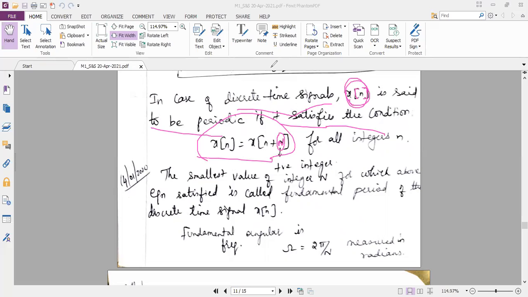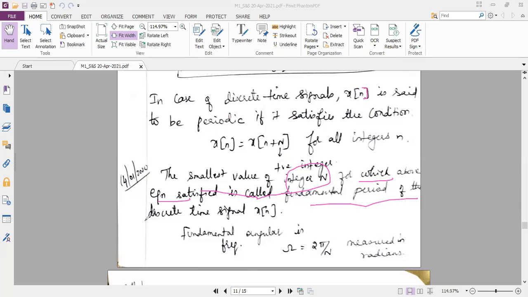And other definitions are similar to the previous continuous time signal. So what is the other definition? The other definition is the smallest value of integer capital N for which the above equation is satisfied is called fundamental period of which signal? Fundamental period of discrete time signal. Please make a note of it. The smallest value of an integer capital N for which the above equation is satisfied is called fundamental period of the discrete time signal x of n.